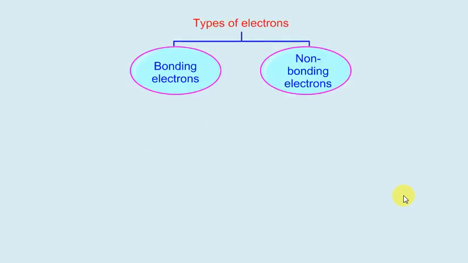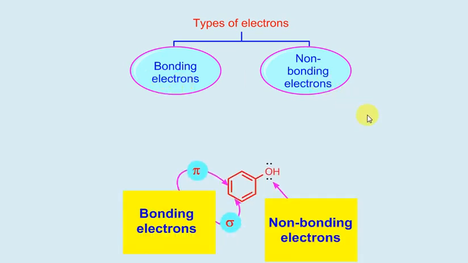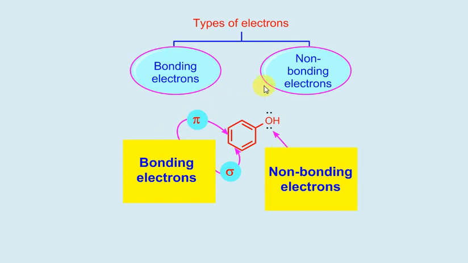Friends, to understand UV spectroscopy, we must understand the types of electrons present in organic compounds. As UV spectroscopy involves electronic excitations, we must understand what the different types of electrons present in organic compounds are. There are two important types of electrons present in organic compounds, bonding electrons and non-bonding electrons. Let us discuss this compound.